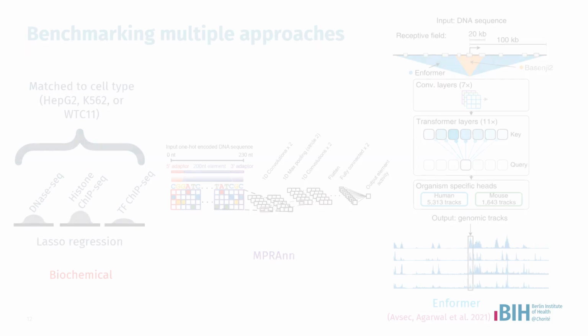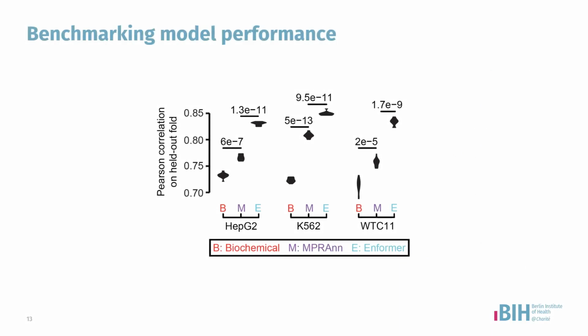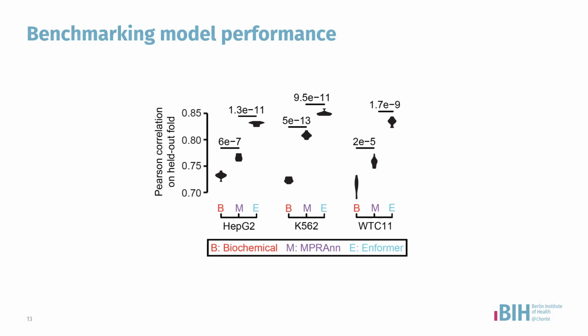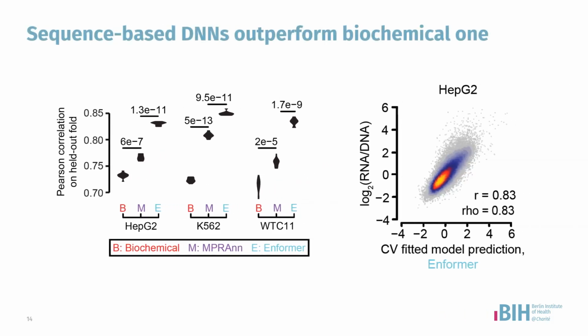Upon benchmarking, we observed that the CNN-based MPRA-NN was able to outperform the lasso regression model, and the Enformer-based model outperformed all the others. Combining all folds of data, our best model, Enformer MPRA, achieved a performance of a Pearson correlation of 83%, thereby confirming sequence models' ability to predict better than the biochemical models.